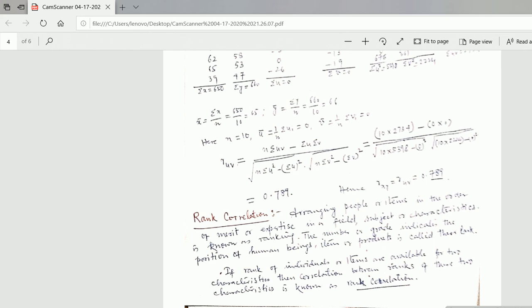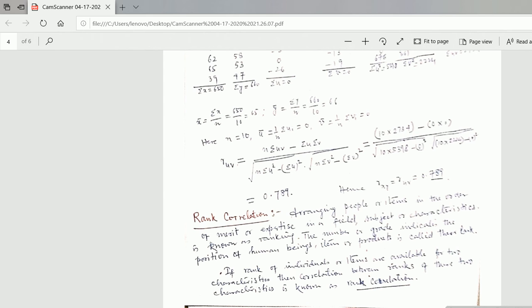What actually is rank correlation, and why is it needed? Arranging people or items in the order of merit or expertise in a field, subjects, or characteristics is known as ranking.